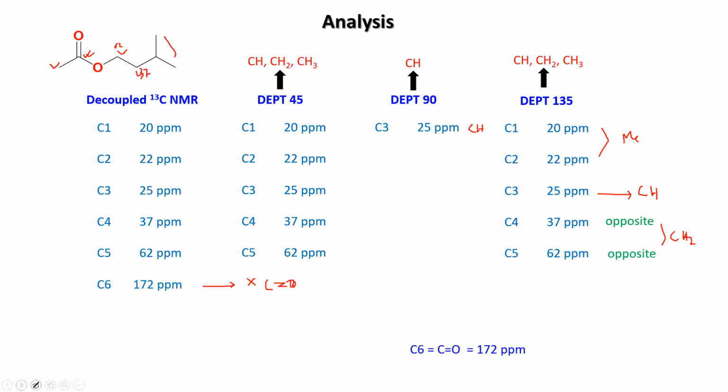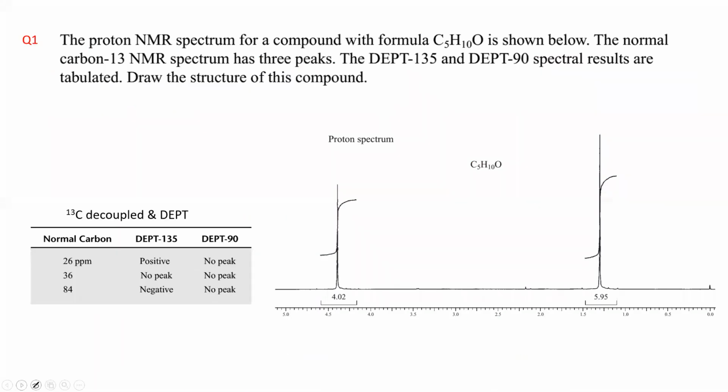So I'll show the problem here. What is given here? You have a formula here. You have 13C decoupled values and their signal situation given, as well as the DEPT, and the proton NMR is given. What you have to do is find out the structure of the compound. Okay, so this is the problem given. You have to solve this one.